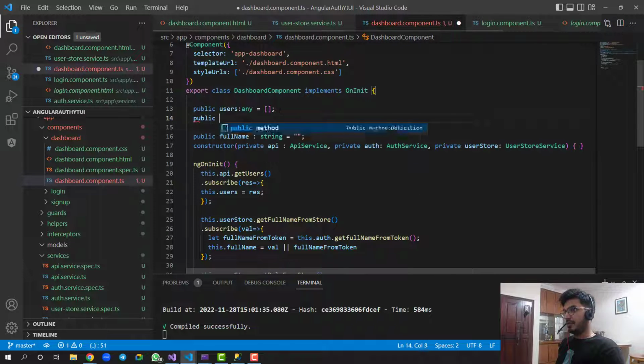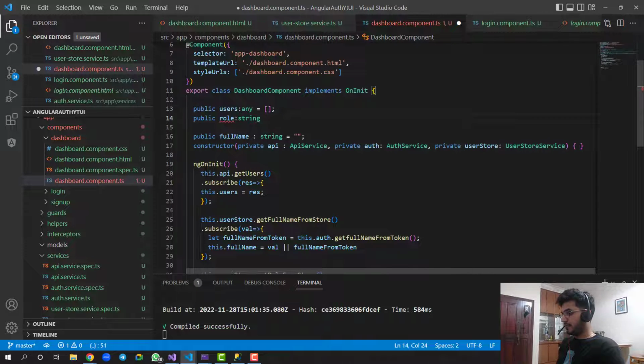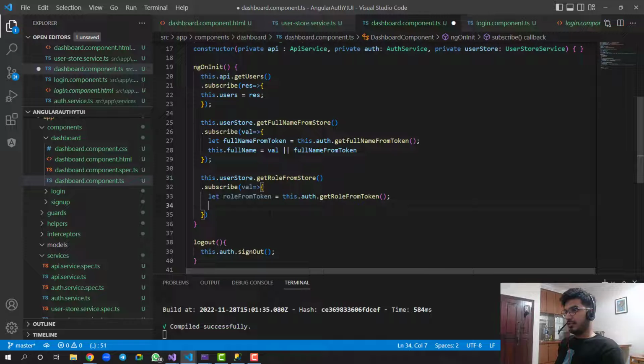This will be public role of type string, and this will be blank, or we can just keep it undefined by adding the exclamation mark. Now we can say this.role equals roleFromToken value.